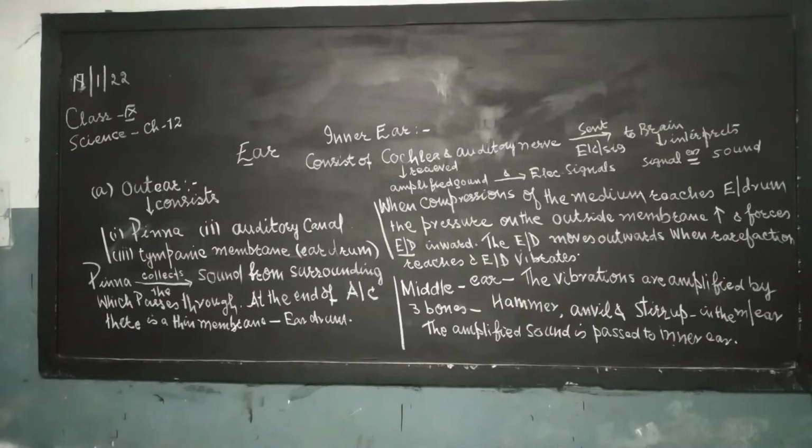These electrical signals are sent from the cochlea to the auditory nerve, which sends them to the brain. The brain interprets electrical signals as sound. So please revise as many times as you can. Then I will explain the whole thing one more time.